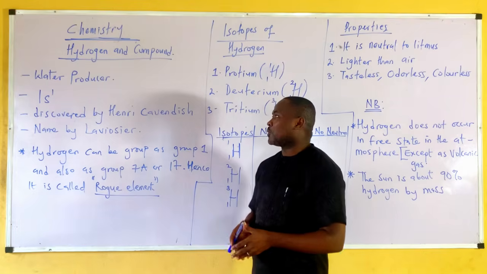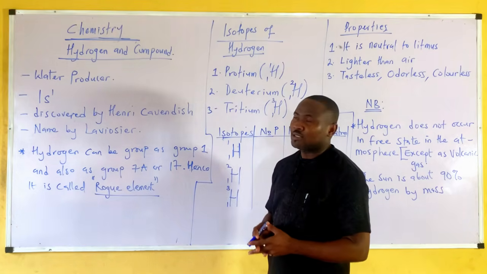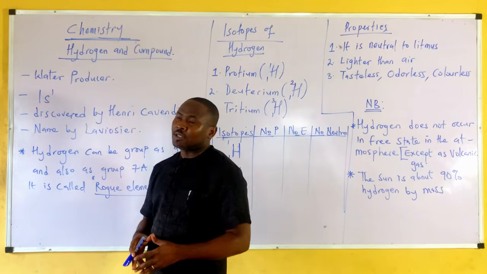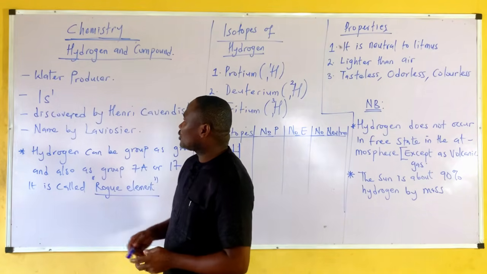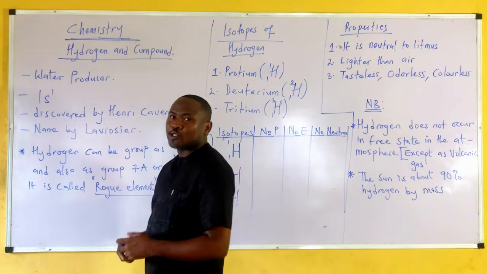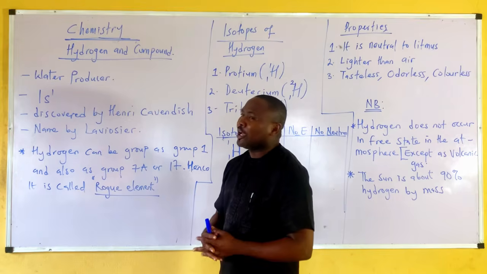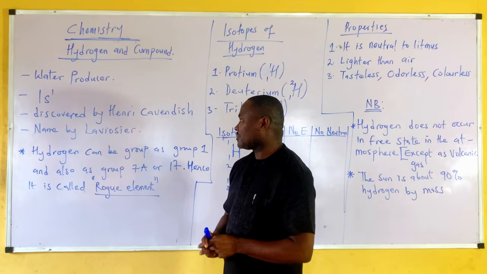Today we'll be looking at hydrogen and compounds. Now let's take some little points about hydrogen. Hydrogen is also called water former. The electronic configuration of hydrogen is 1s1. Who discovered hydrogen? Hydrogen was discovered by Henry Cavendish and was named by Lavoisier.